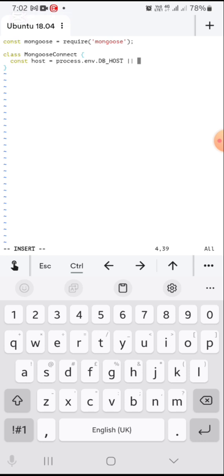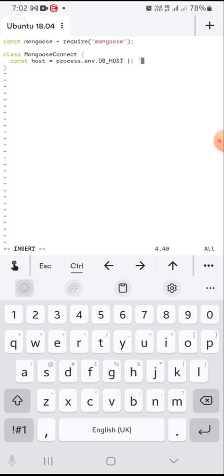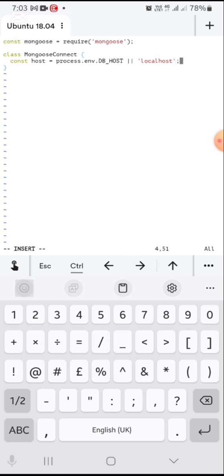So we can either write the IP address, which looks something like this, or we just do localhost. As far as the computer is concerned, it means the same thing.